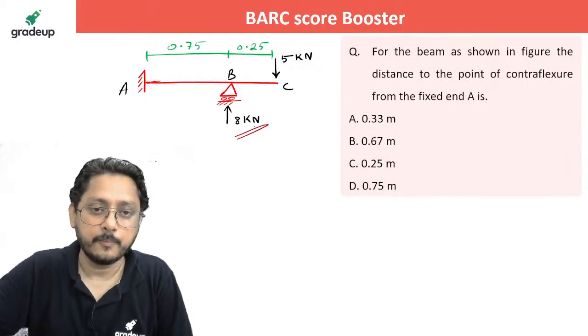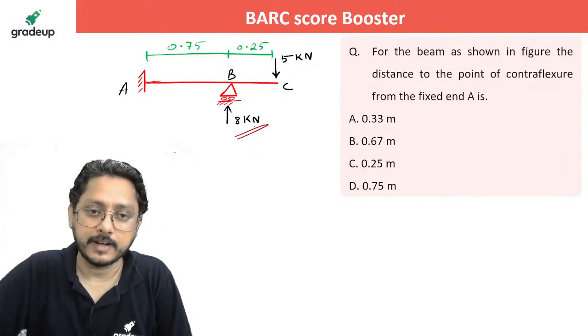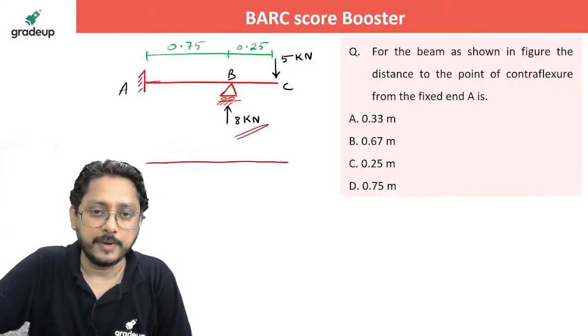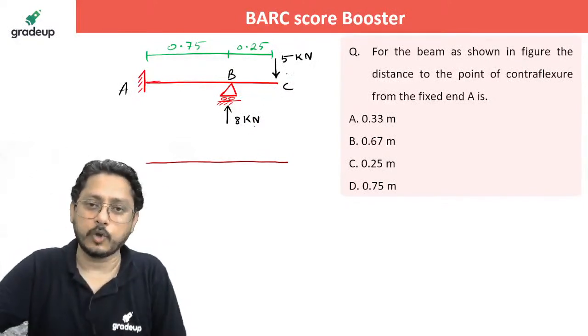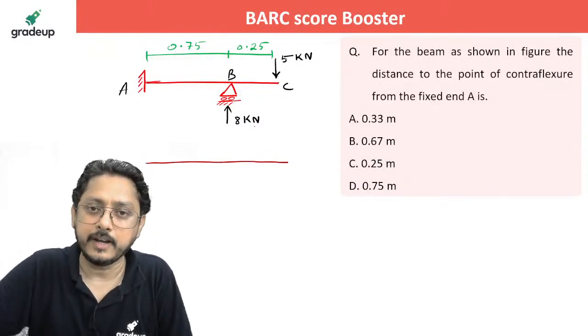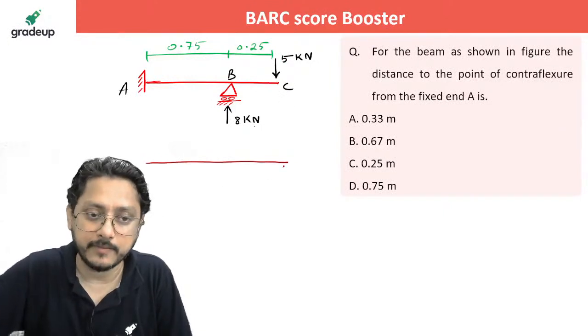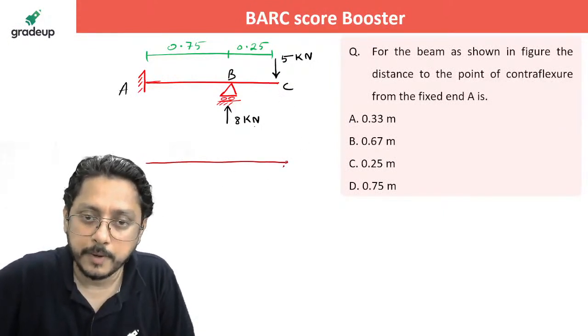Okay, that's great. Now he's asking about point of contraflexure, which means you have to draw the bending moment diagram. No need to calculate the reaction, already things are given here. At a free end, if no moment is acting, of course it will have a zero bending moment.